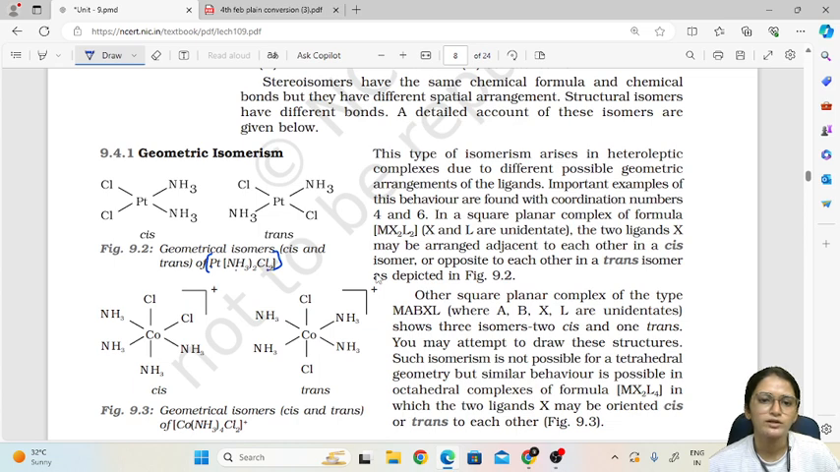Diamine dichlorido platinum. Here we have two types of arrangement of this compound. In the first arrangement we can put the NH3 groups adjacent to each other as well as the chlorine, and in the second arrangement NH3 are opposite to each other as well as chlorine. The arrangement in which they are opposite to each other is called trans arrangement, and the arrangement in which they are adjacent to each other is called cis arrangement. Okay, so this is cis and trans.